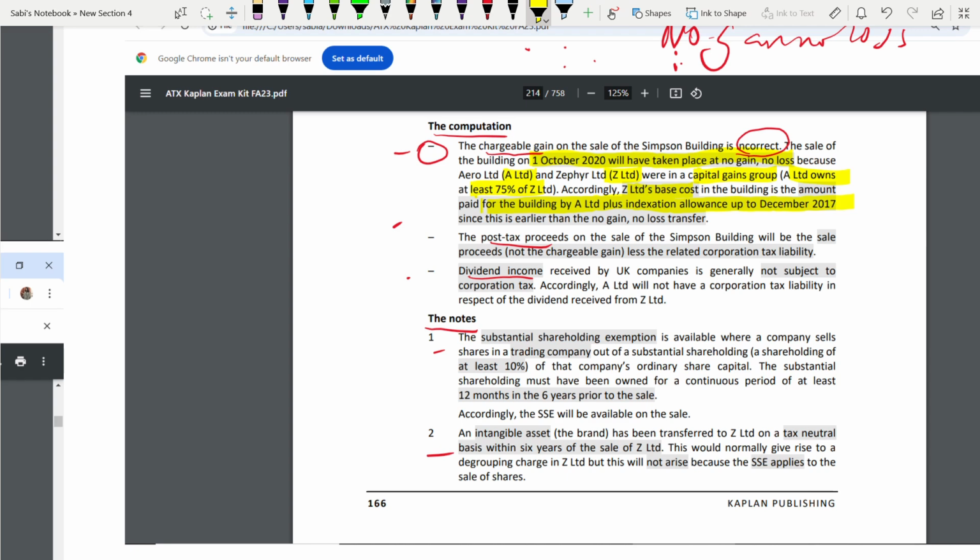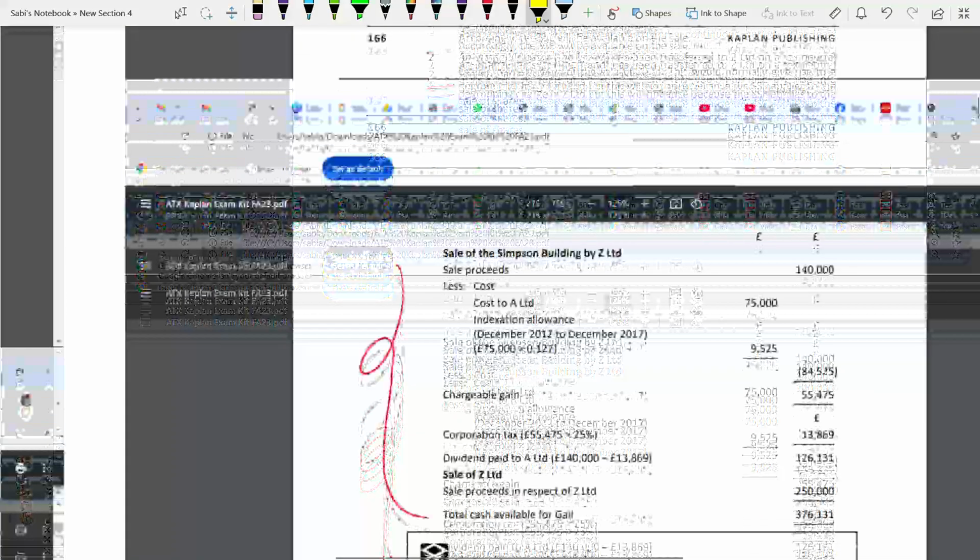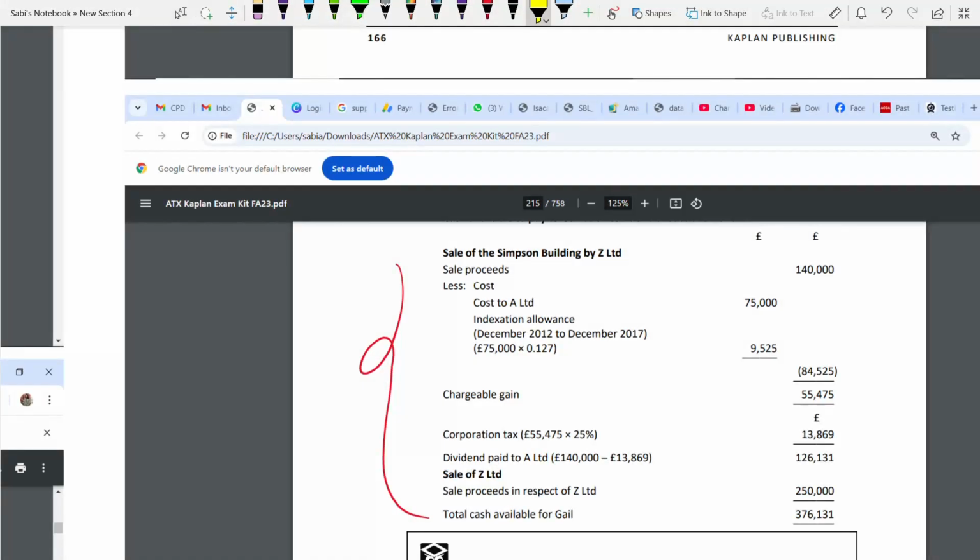Whatever the cost A has given at that time for the building, that will be the same cost for Z brought forward, because no gain, no loss, but with indexation. Why? Earlier, this was transferred from A to Z at no gain, no loss. First, we are writing this. Later, when we are doing the calculation here, then we are correcting it. You see, here we are correcting it. But first, let's write it.